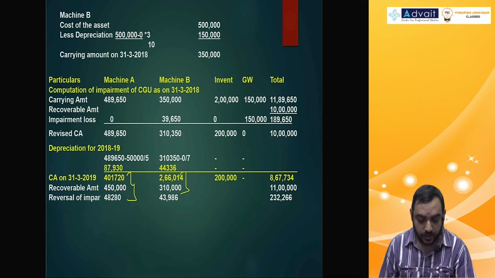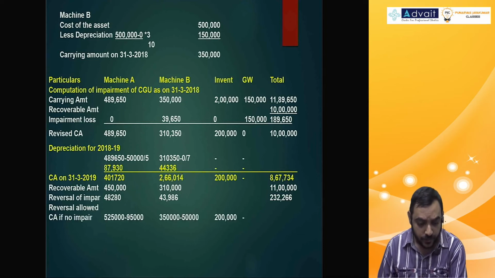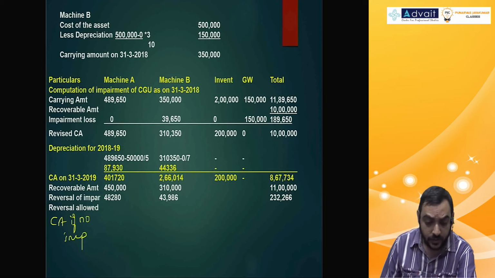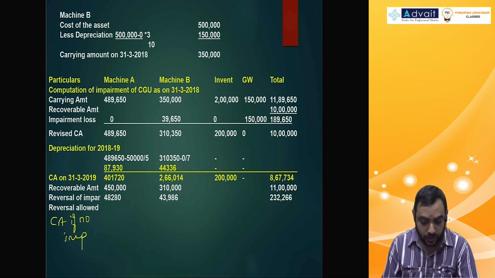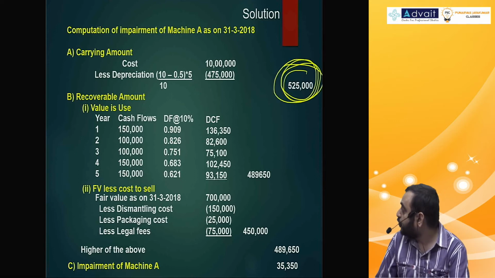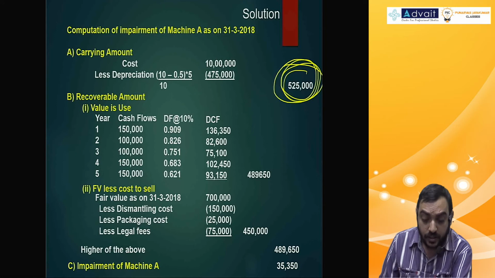So, what we require is we need to calculate how much reversal of impairment is allowed. What would be the carrying amount if no impairment? If no impairment, what would be the otherwise carrying amount before doing all these circles? For machinery A, we had an amount of 5,25,000 without impairment, and you would have provided depreciation of the same number.